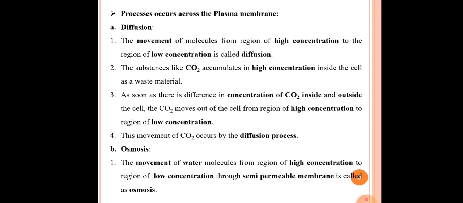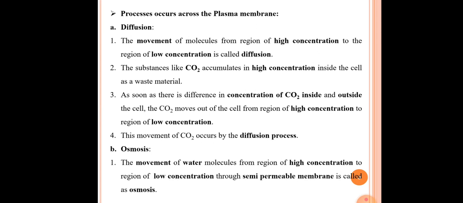Across the plasma membrane a number of processes occur. The first two important ones are diffusion, and the second is osmosis. See the diffusion type of process. The definition is: the movement of molecules from a region of high concentration to a region of low concentration is called diffusion. This is the simple definition of diffusion.